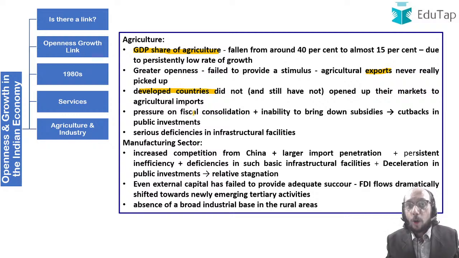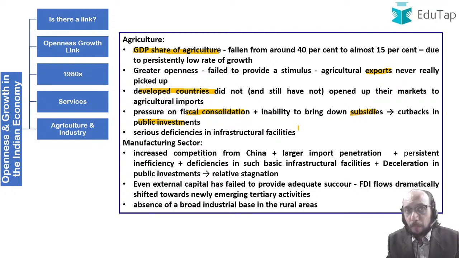There was pressure on fiscal consolidation. The IMF had given a loan to us, right, to help us out from the balance of payment crisis, but that loan came along with various conditionalities, and one of the conditionalities was that the government of the day was expected to reduce its fiscal deficit. How do you bring about a reduction in fiscal deficit? Either you increase your receipts or you decrease your expenditure. In India's case, fiscal consolidation meant cutting back on public investment. Why? Because subsidies were being given, we could not reduce the subsidies. Therefore, what can be reduced? Public investment can be reduced.